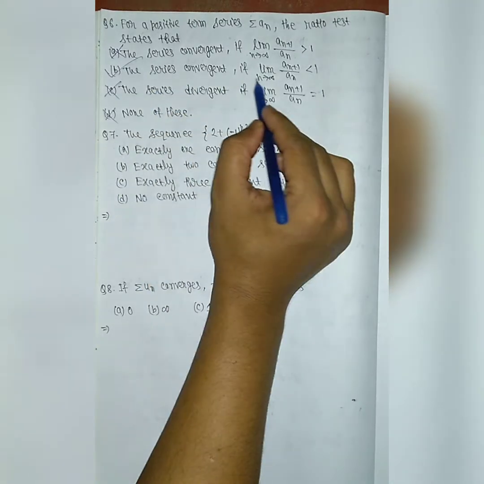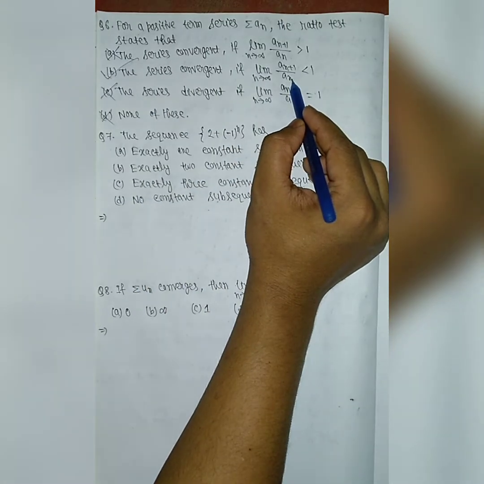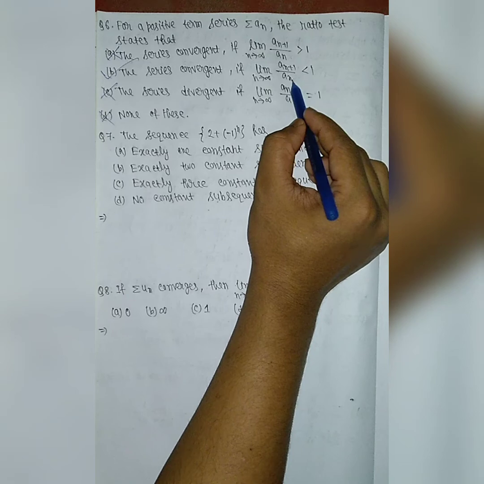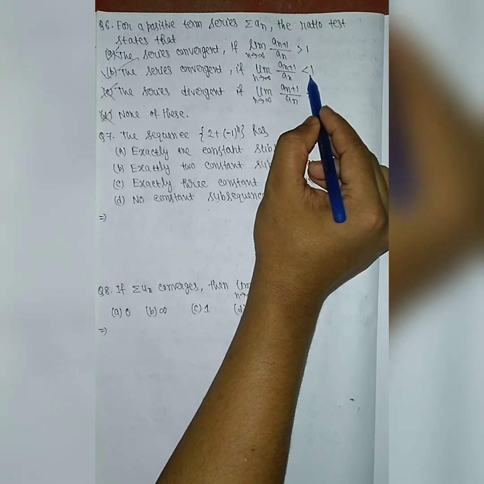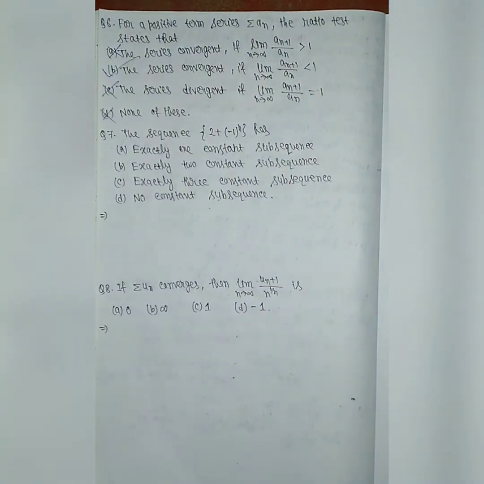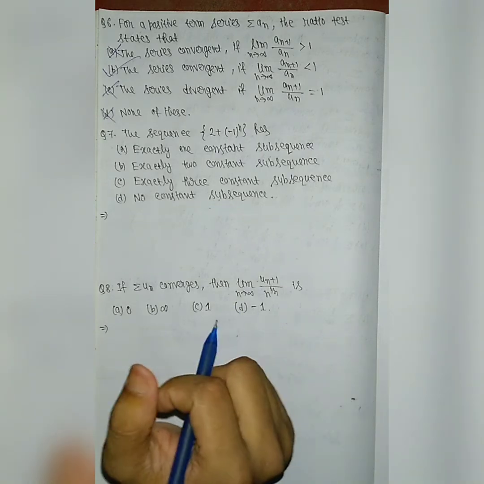That is, if limit n tends to infinity a(n+1) by a(n) is less than 1, then we say that the series is convergent. This is a one line problem. It is solved. Now we'll solve problem 7.